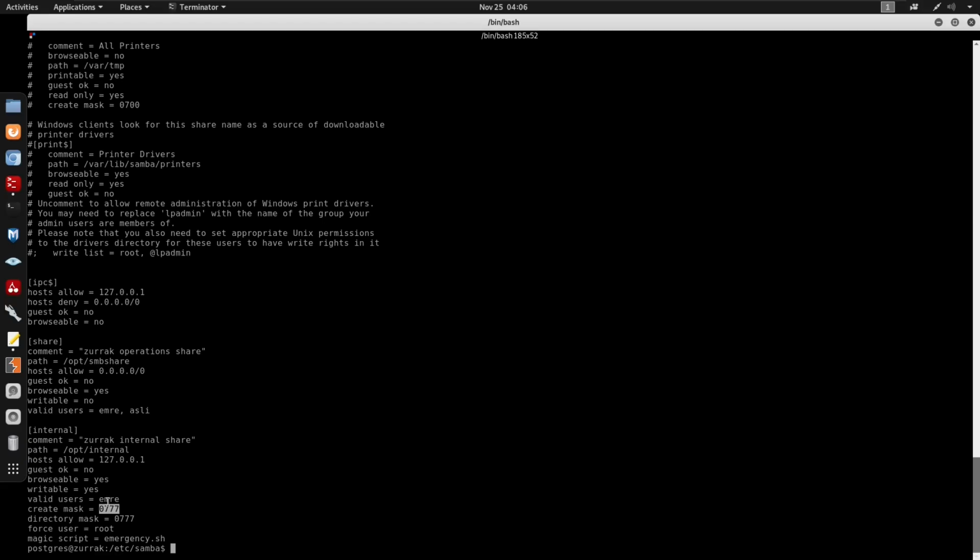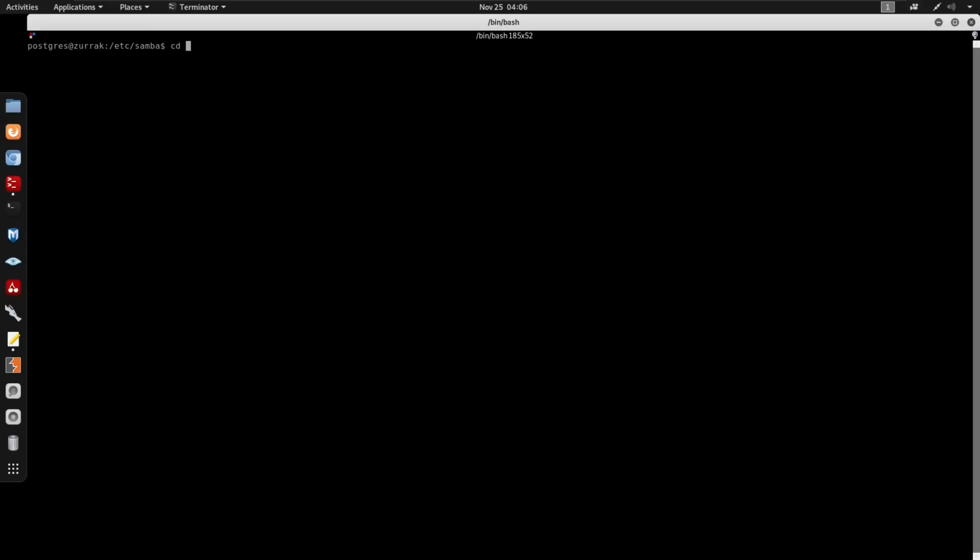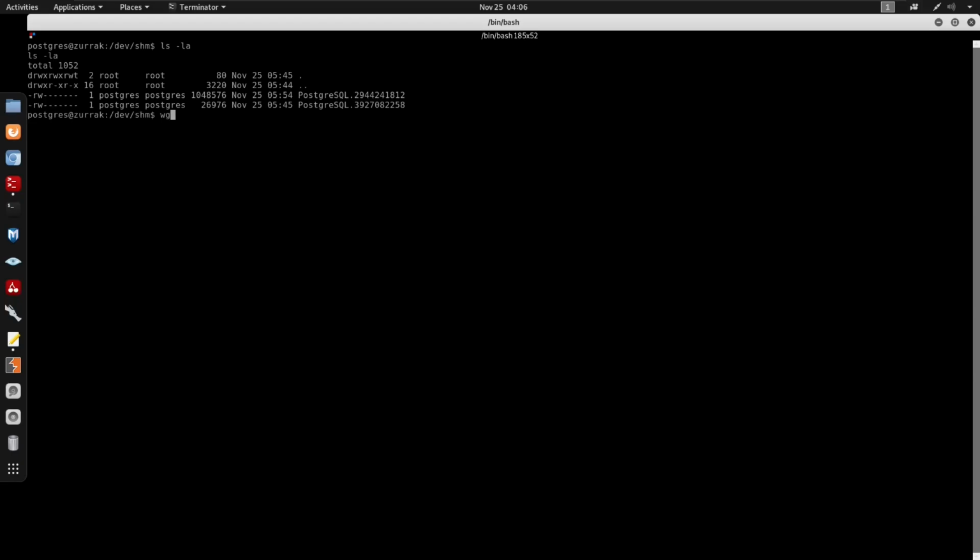We do have a valid user here for EMRE, but we don't have a password for EMRE. I don't know if I want to find a password, but I think it's better to run LinPEAS on here. So we'll run LinPEAS with wget from http://10.0.0.73 on port 8081.